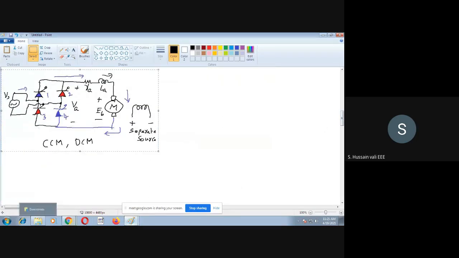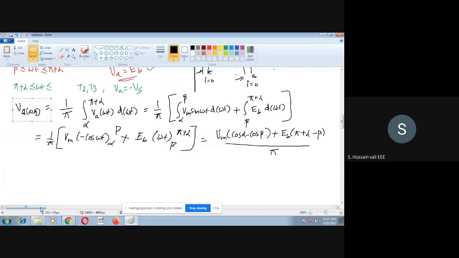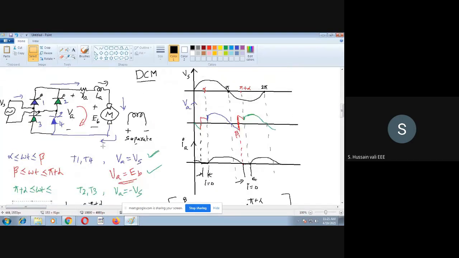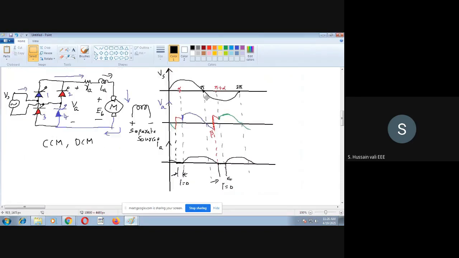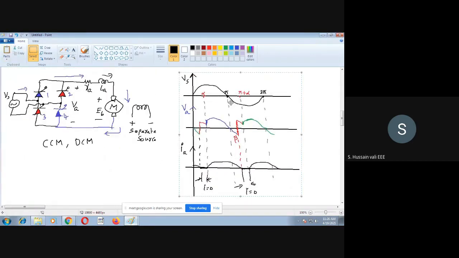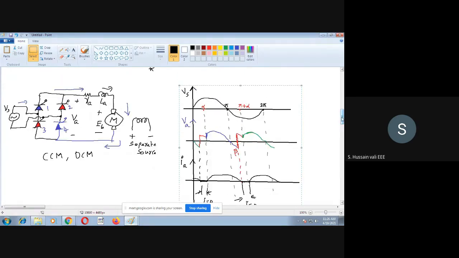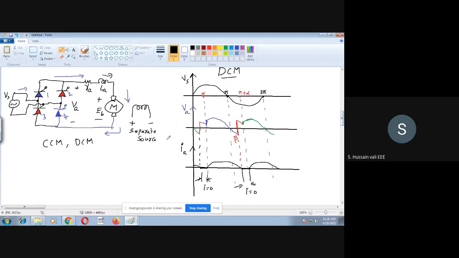Okay, this is the circuit diagram, and we have already drawn the waveform. I hope I remember that we have already drawn the waveforms for this one. These waveforms I will copy now. These are the waveforms we got. Last class itself we have done this. Yeah, these are the waveforms for the discontinuous conduction mode. Now we will derive the expression for the current. This current expression we will derive.